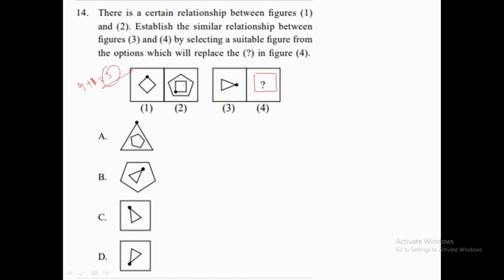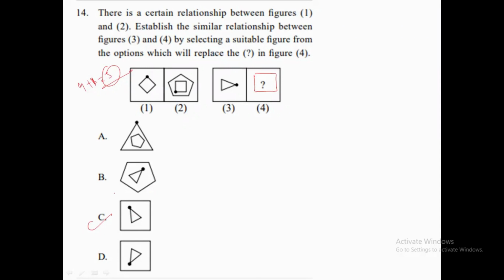Now again, we make a half anti-clockwise rotation of the triangle. So the triangle will be here. It should look like this only. So the figure C will be the correct answer.